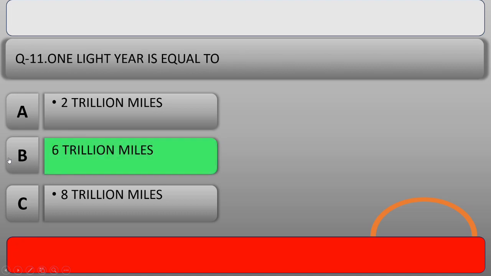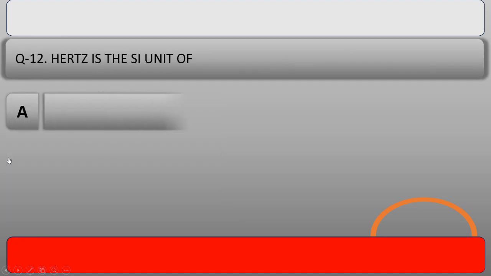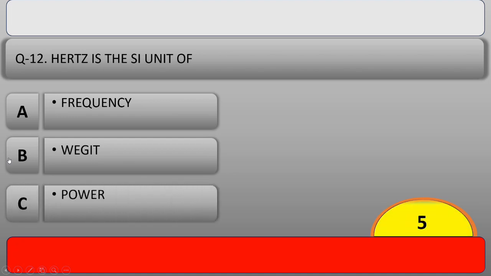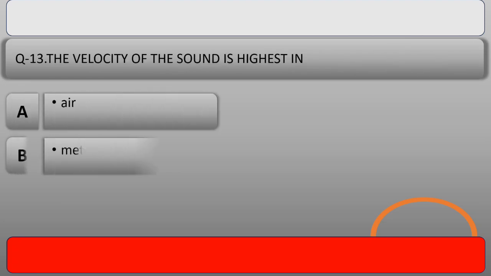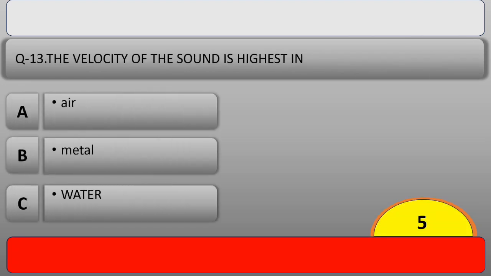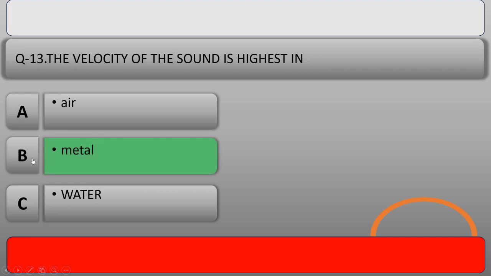Our next question is, hertz is the SI unit of? It is a very easy question, and the right answer is frequency. Our next question is, the velocity of sound is highest in which type of medium? And the right answer is option B, metals.